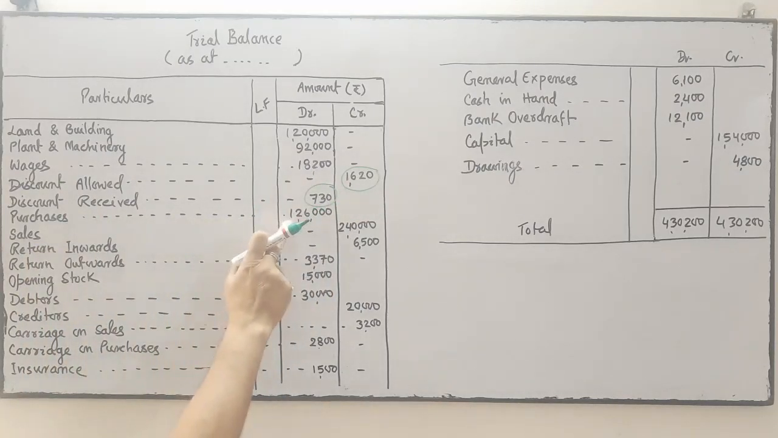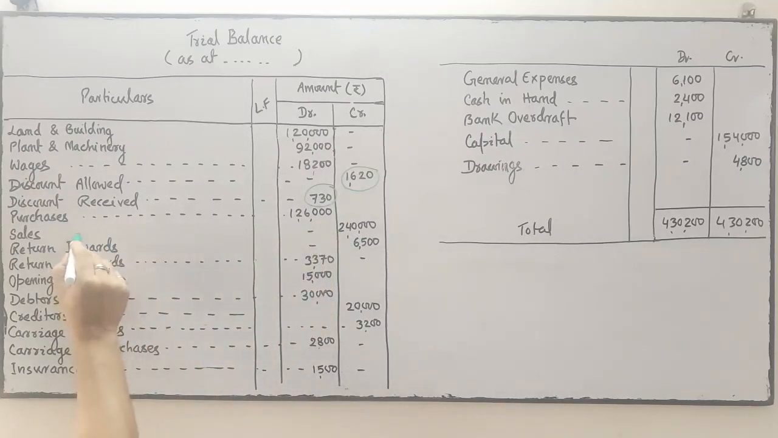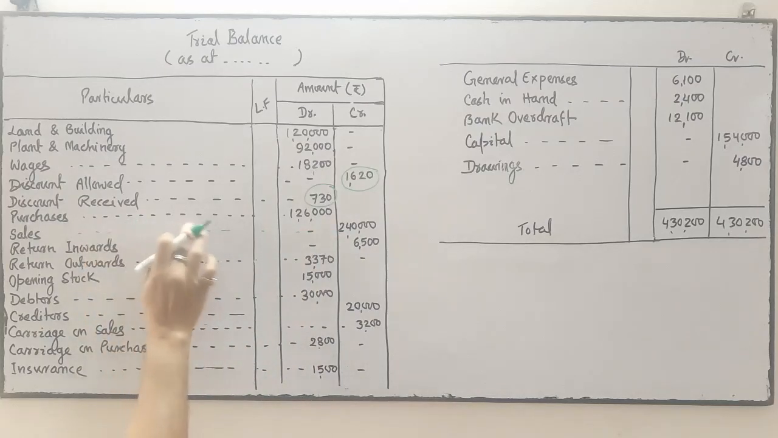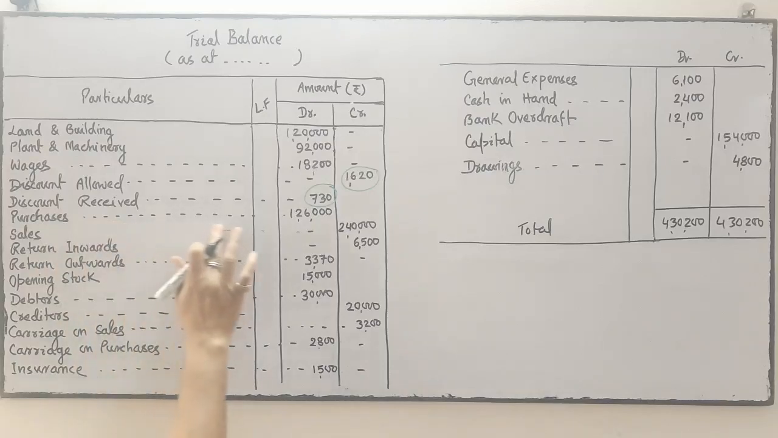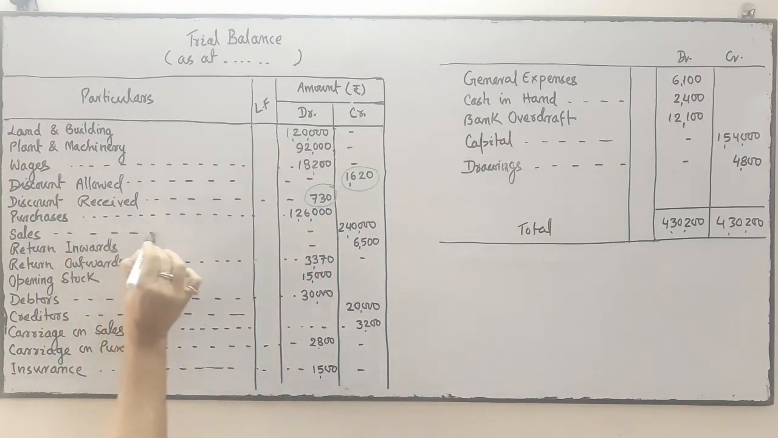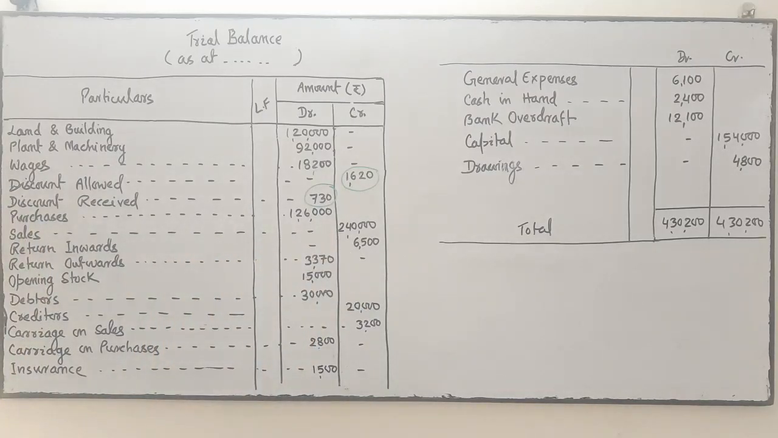Purchase, expense, debit; sales, income, credit. This is the information of sales. Sales, income, credit. Okay. Return inward. Your sales. This is the sales information. Information about sales, credit. It is correct.